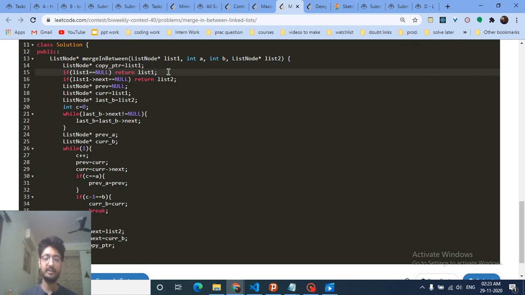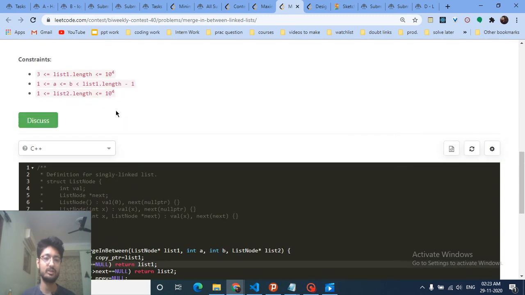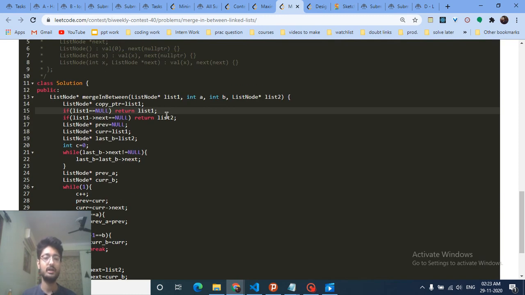Then if list 1 is empty, like there is no node, this is not a case, but I have also done this. If there is no node, then obviously there is no answer. You just have to return a null linked list. Else, if there is only one node, so you have to remove it, so the answer is just the list 2 node. It's just a base condition. You don't have to require it, but I've just written it.